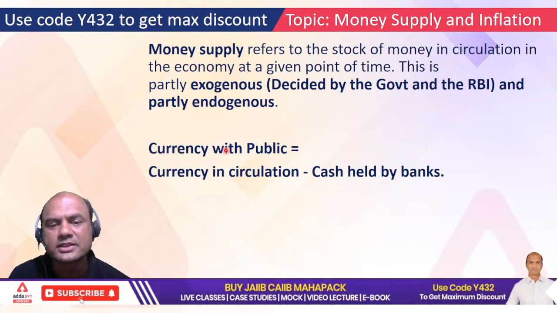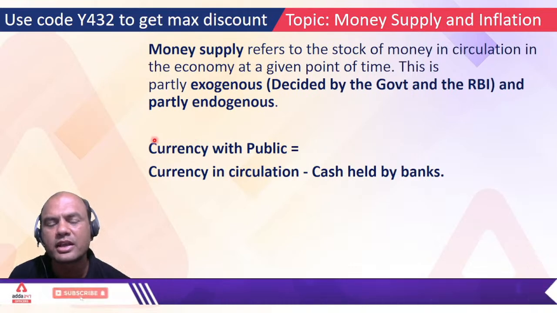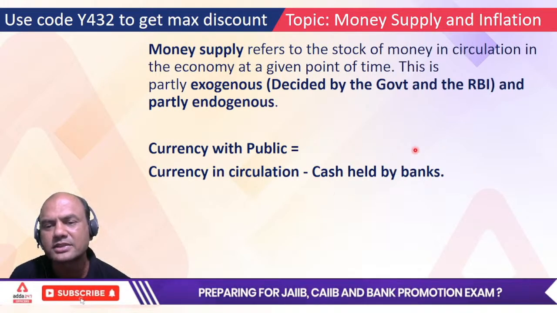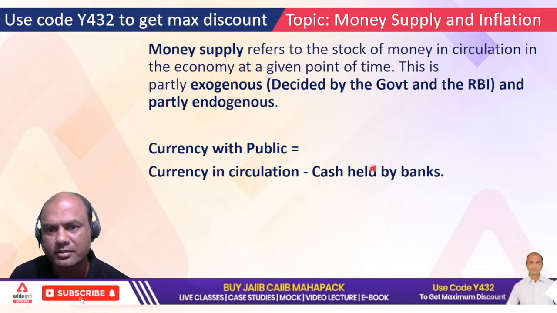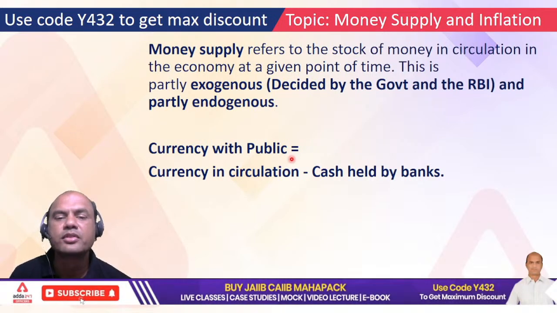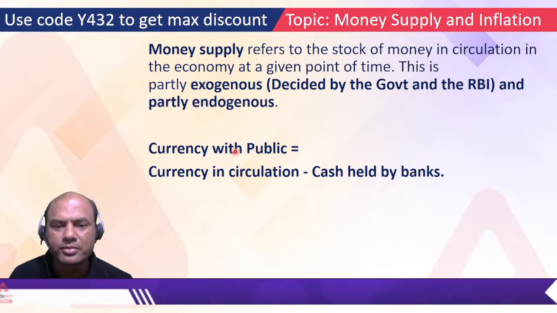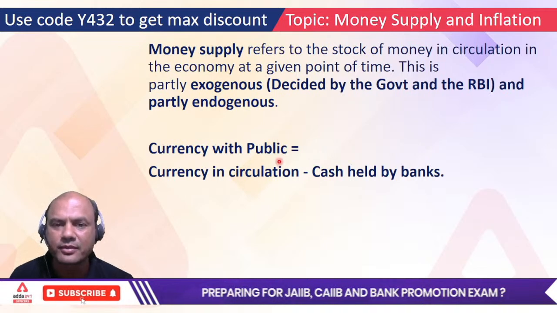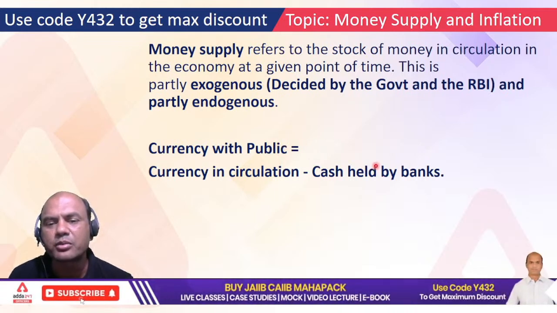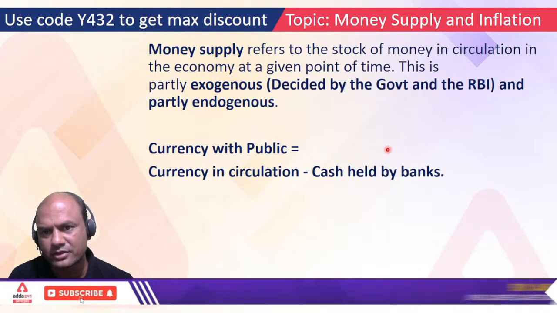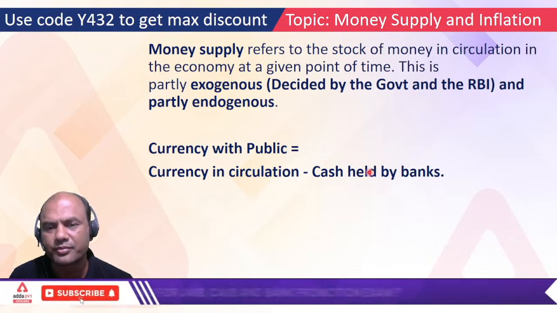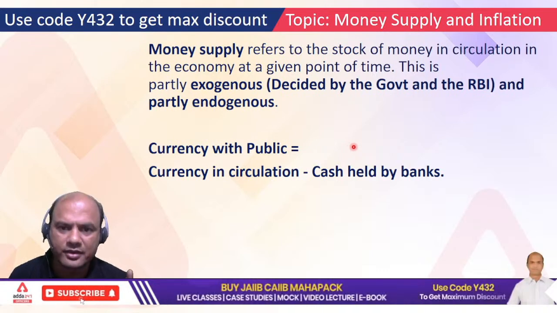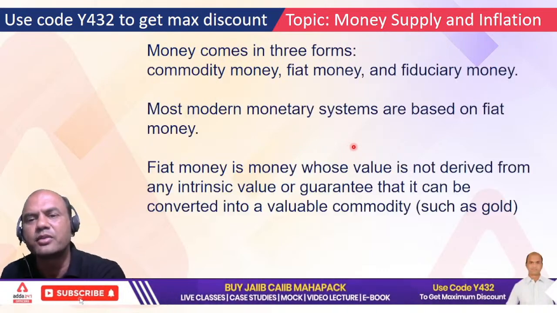The more the money supply is with the public, the more is the inflation. The more the notes are with the banks, the less is the inflation. Always remember this. Money supply more with the public, more inflation. More with banks, less inflation. Keep it very simple. So RBI will always try to bring the notes into the banks so that inflation is controlled. And RBI always tries to bring online money, similar to that fiduciary money.